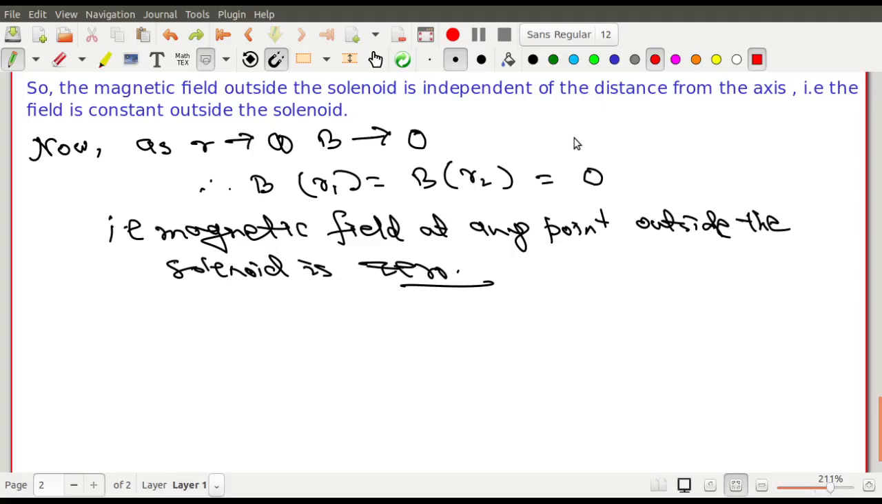And this is the reason that sometimes, when divergence of B is 0, you know that divergence of B is equal to 0. Okay, leave it for the time.